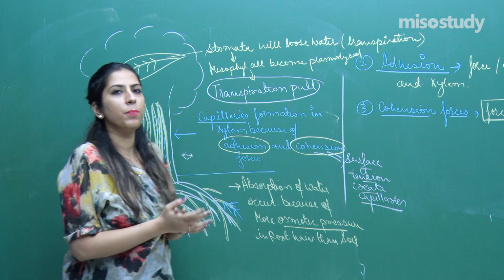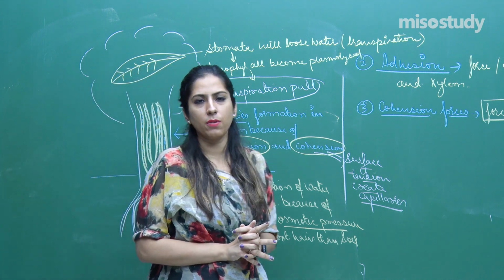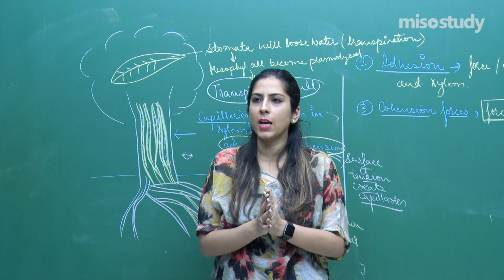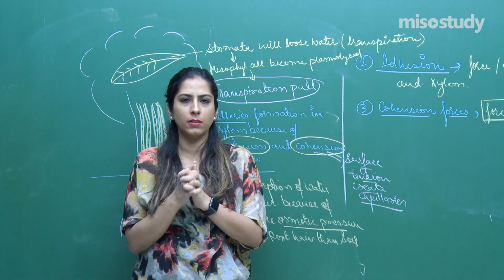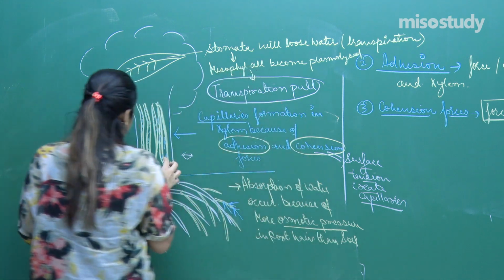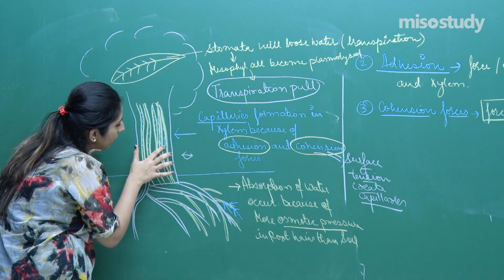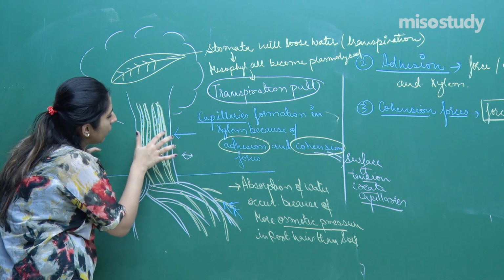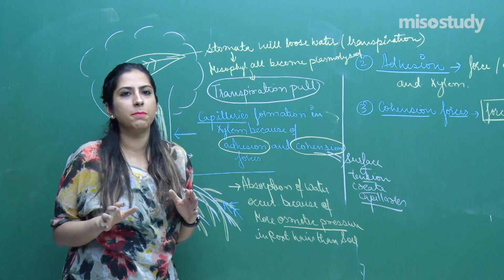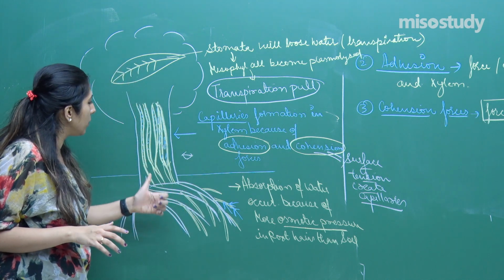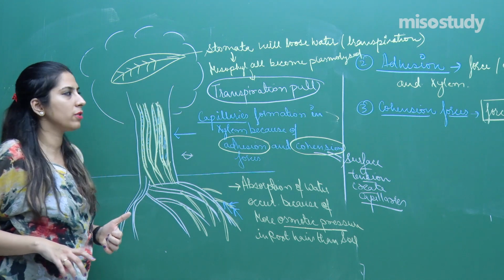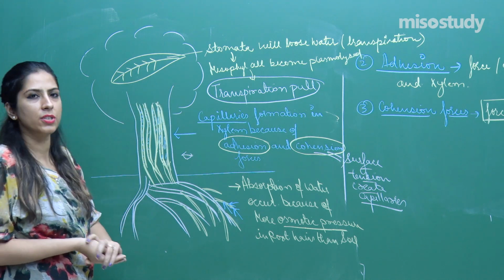Now, what are the different problems associated with the absorption and translocation of water? The major problem is that sometimes gases are present in the ascent of plant sap. Those gases block these paths. The gas molecules accumulate over here like this, and they block this path. In that case, it is not explained how the translocation of water occurs. So this is a major problem associated with the cohesion and tension theory.